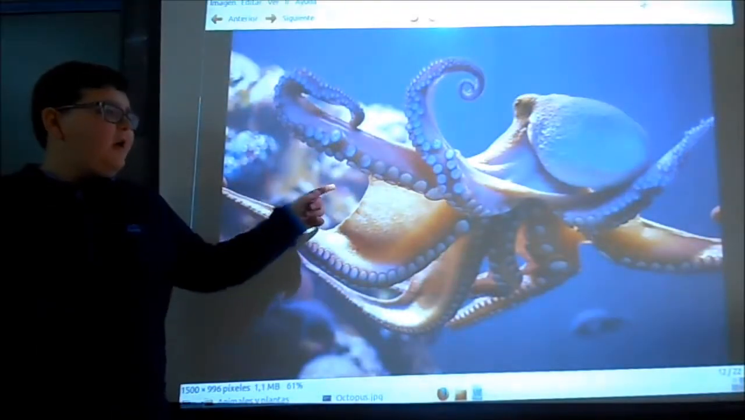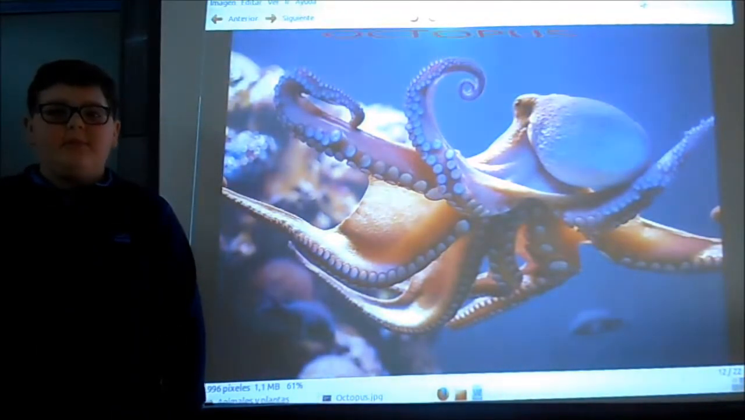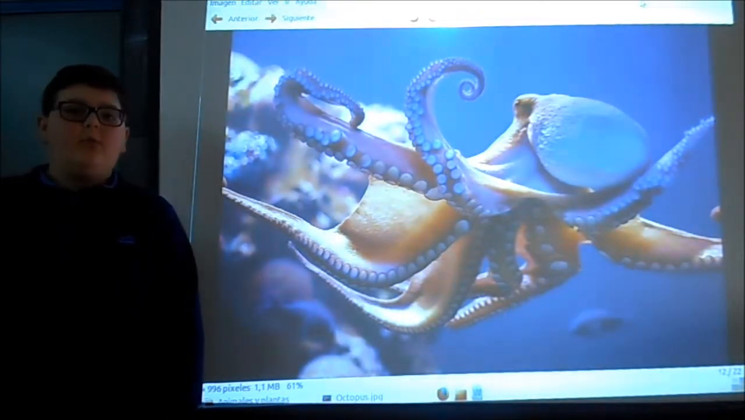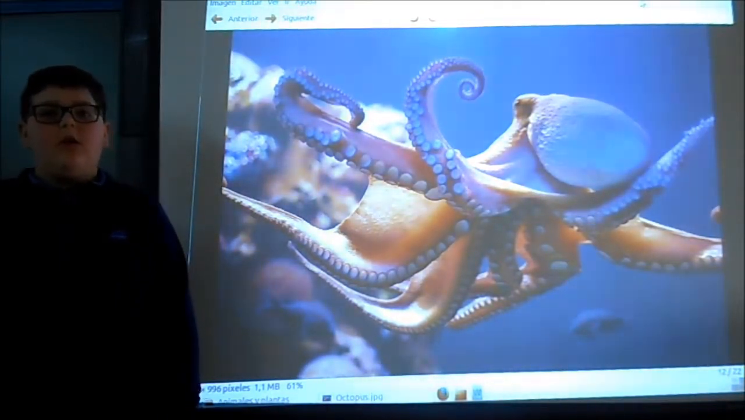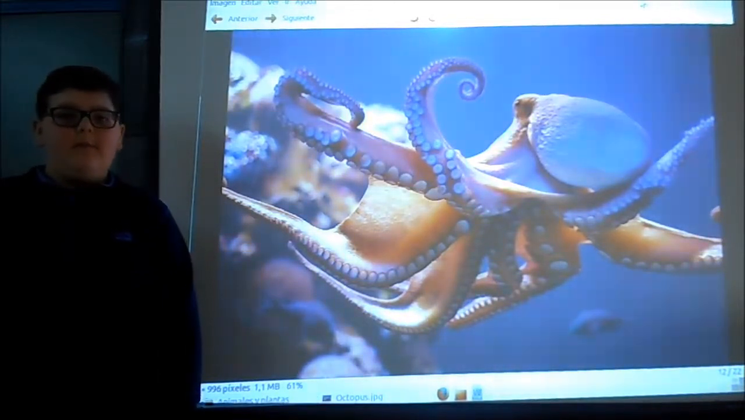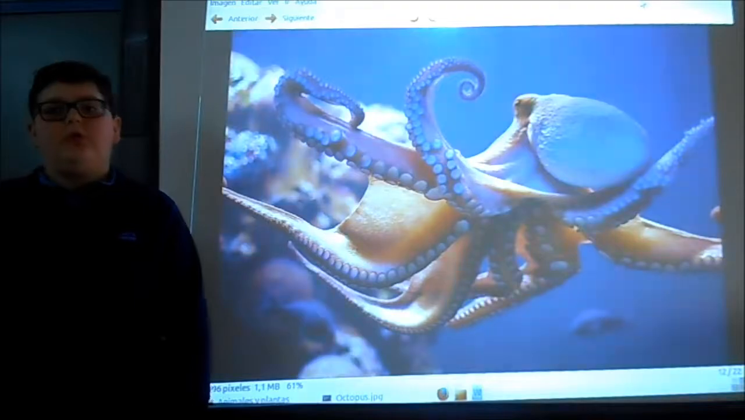I'm going to describe an octopus. Octopuses are invertebrates because they haven't got bones and a spinal column. They eat other animals because they are heterotrophs. They are aquatic animals and they are oviparous. They have a soft body because they are mollusks.